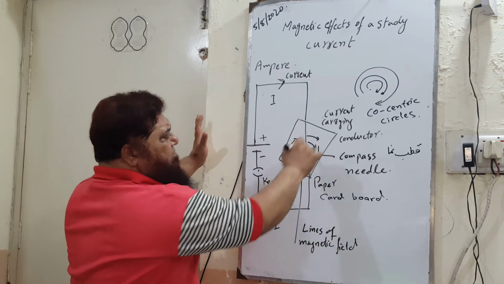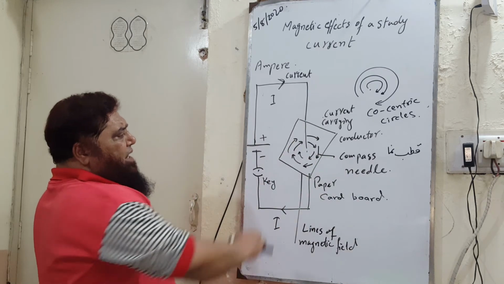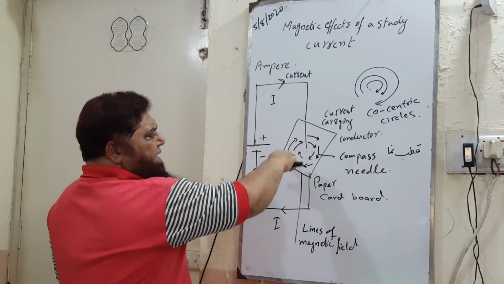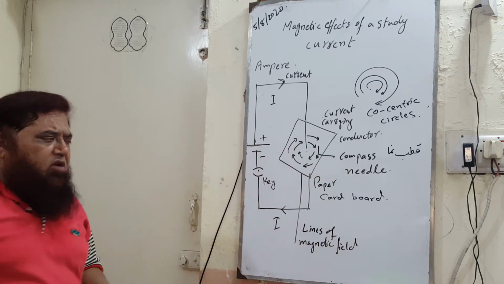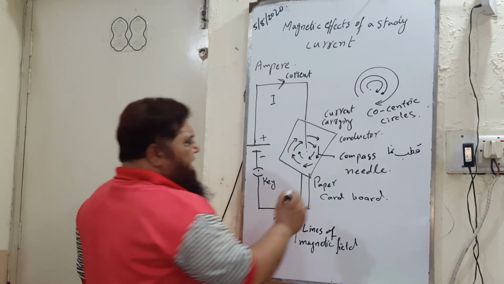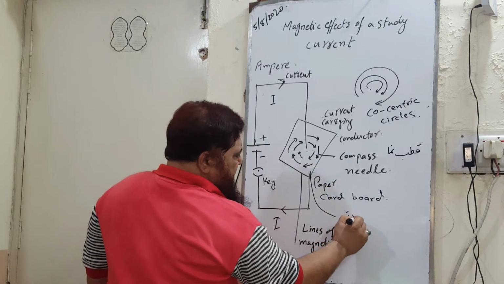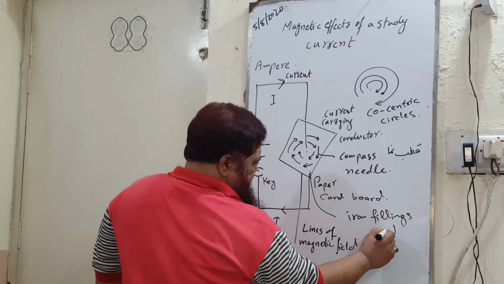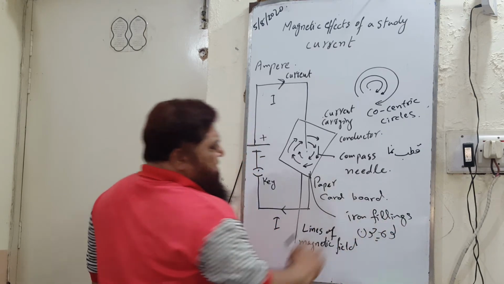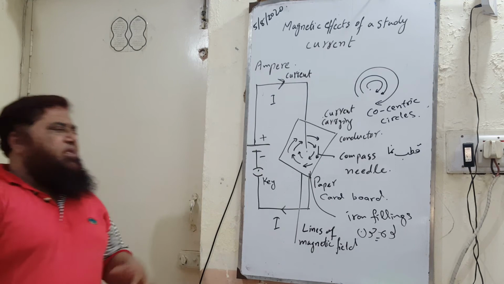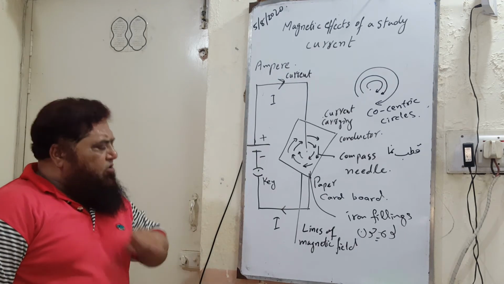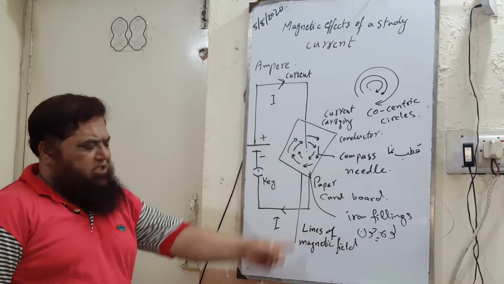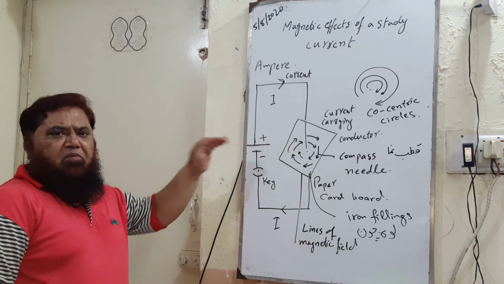If you sprinkle iron filings over it, what are iron filings? These are iron particles found in sand, and when you sprinkle them, they arrange themselves in a circular form when the current is passing through the conductor.